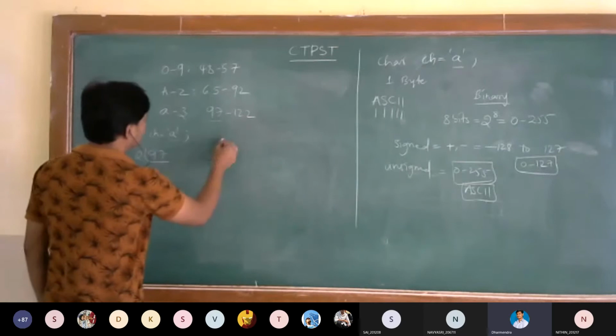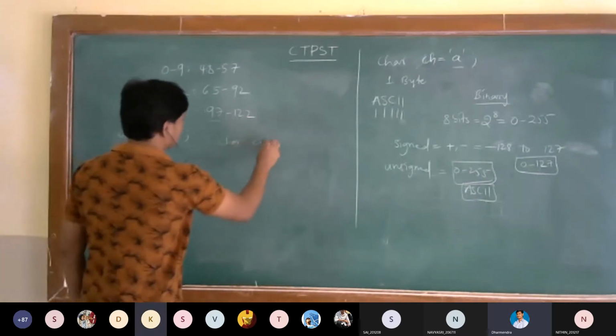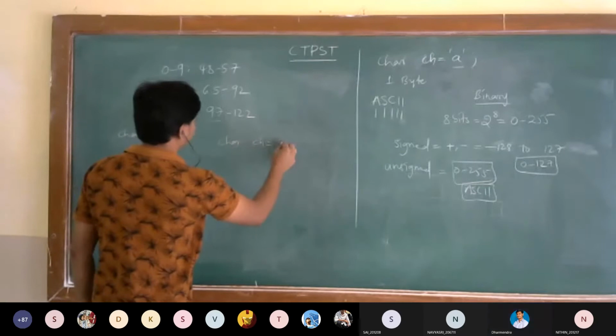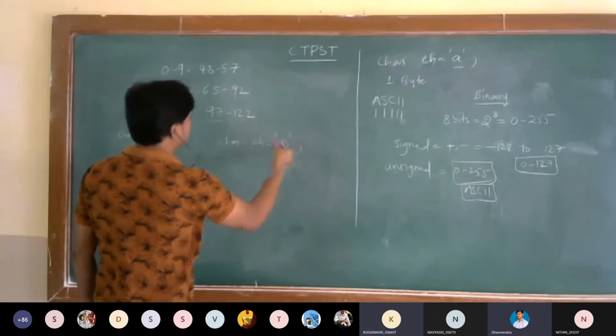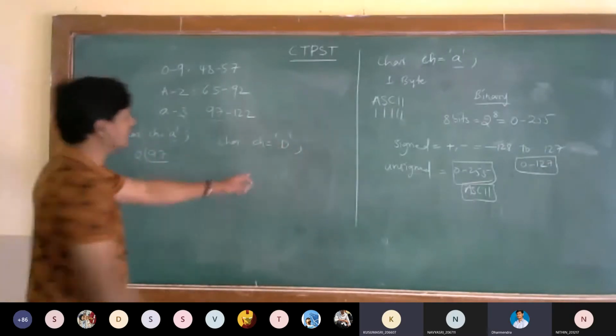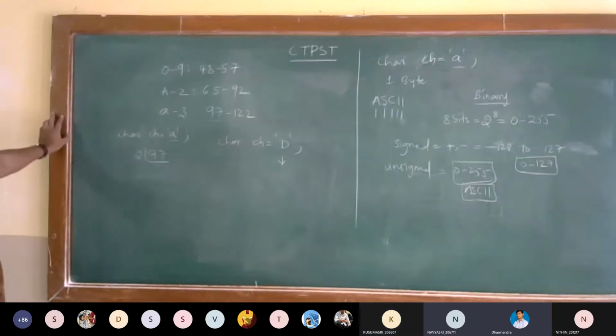For example, char ch is equal to 'D'. I have represented capital D. What's the ASCII code of this capital D? 68.